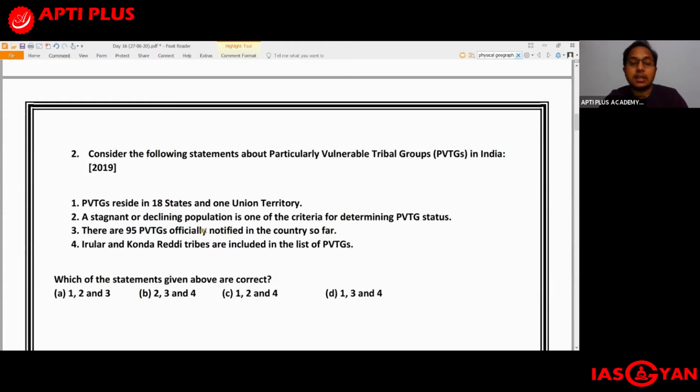Now, of course, you can understand there are around 75 PVTGs in India. It is not possible for you to remember all of these. But if some tribe has appeared in the papers, then ideally you should try to remember. In any case, the Irula tribe is very famous for being very expert snake catchers. And they are also very primitive tribes. So if you are more or less aware about the Irula tribe, you can probably mark this particular statement also as correct. So ideally 1, 2 and 4 are correct, and the right answer should be C, 1, 2 and 4.